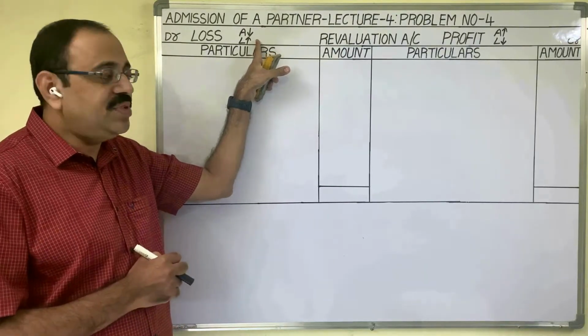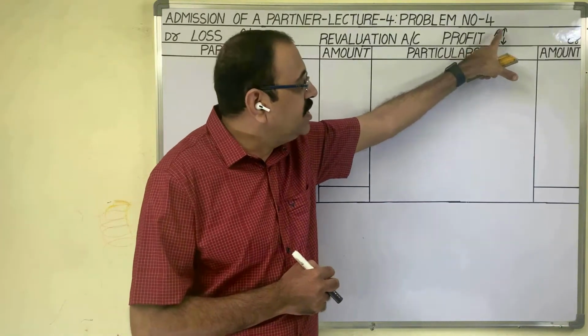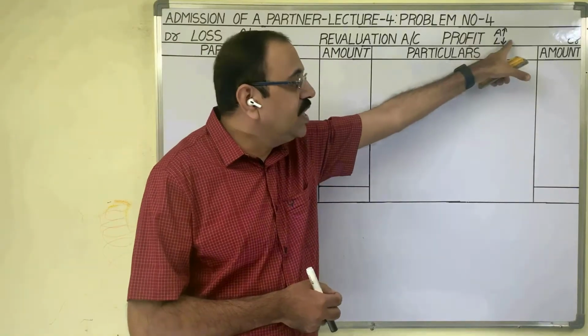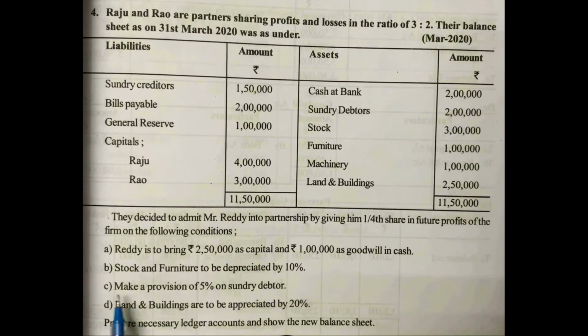If an asset value is increasing or a liability value is decreasing, then profit comes. Adjustments B, C, D, these 3 are related to the revaluation account.